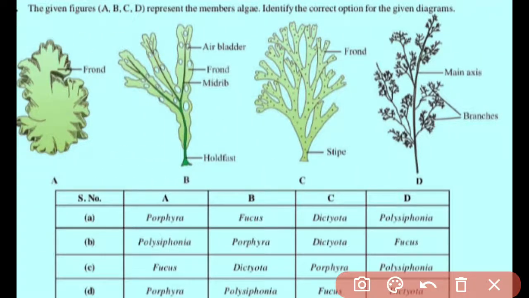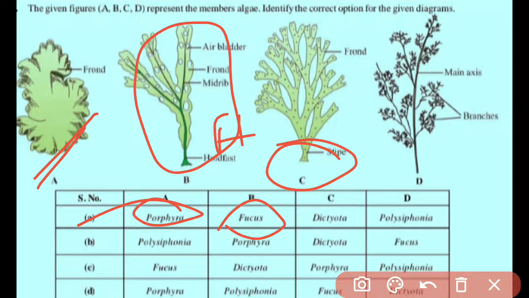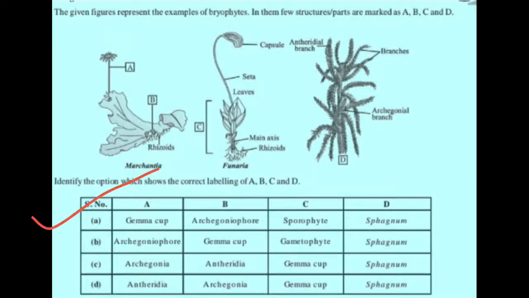So here you can see some diagrams are given and these diagrams are related to algae. Here we have to find the correct names of these diagrams. First one is of Porphyra, and this is basically a structure of Fucus. The third one is of Dictyota, and the last one is of Polysiphonia. So the correct option for this is option A. Now we have to move on to the next question.